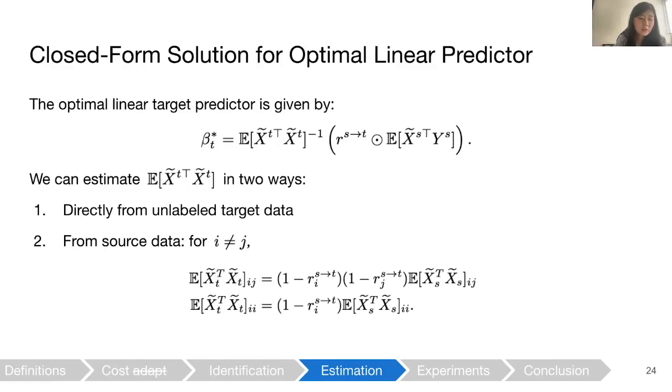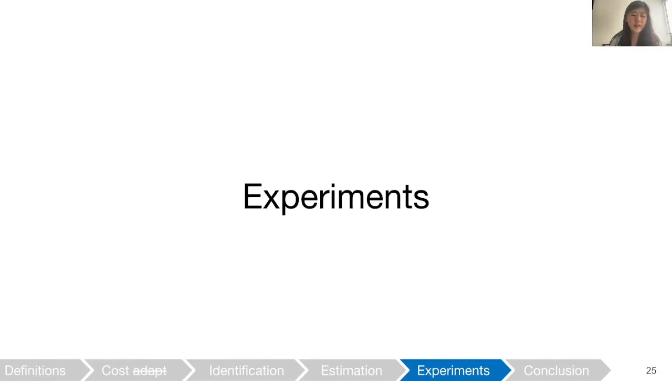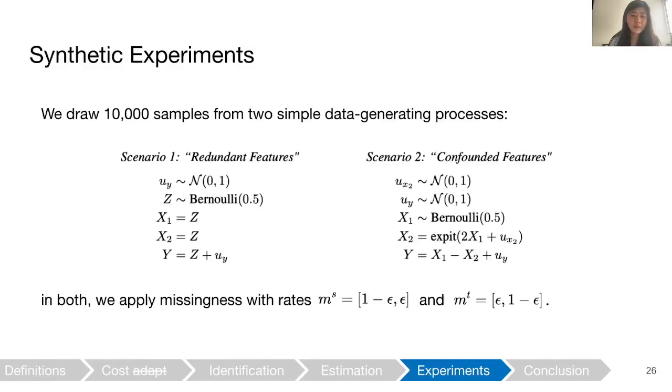And the first term, we can estimate in two ways. We could estimate it directly from unlabeled target data, or given those relative missingness rates, we could actually estimate it from source as well. So in practice, if we were to have a lot more source data, perhaps one might want to use this computation based on source data. Or if one has a lot more target data, maybe one would want to use the estimation of the covariance directly from target data. So now let's discuss our experimental results.